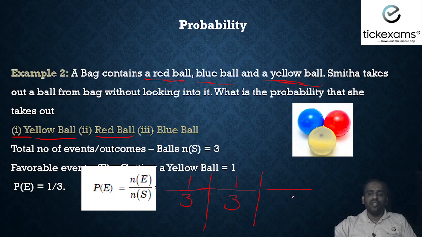The third one is the blue ball. Total outcomes 3 because we have 3 balls. How many blue balls are there? Only 1. So it's going to be 1 by 3. So the answer remains the same, 1 by 3, 1 by 3, 1 by 3. That's it. So what we do when we get this type of problem: first we add all the balls together, then take that into the denominator. And for each event, we go according to how many balls of that kind there are.